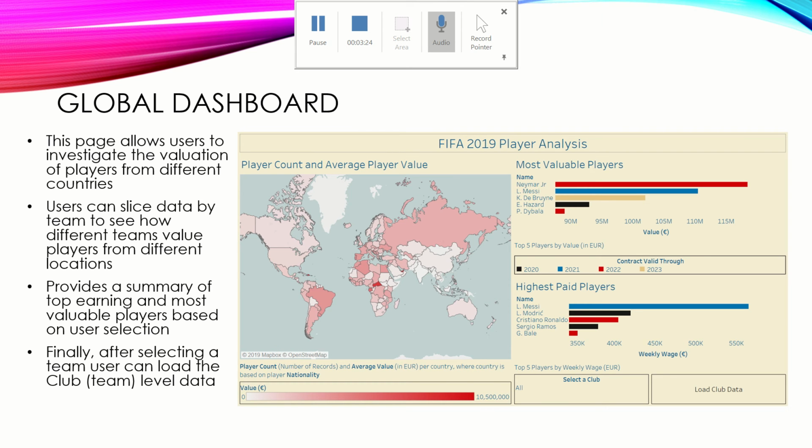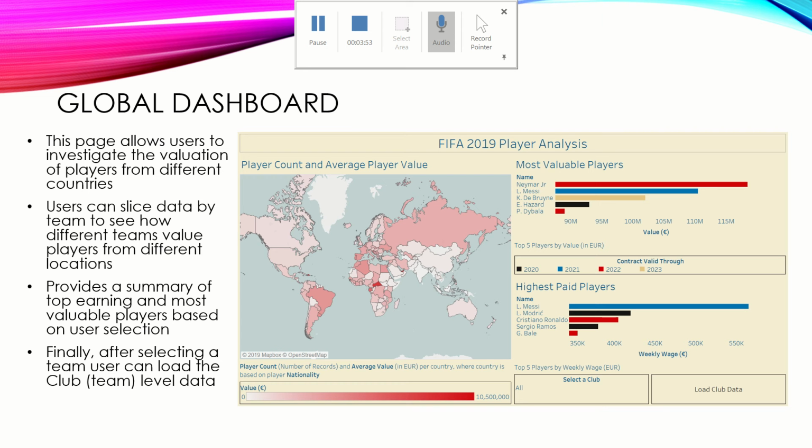So first we have the global dashboard. This is what users would look at if they want to try and answer the first question, and they want to talk about what countries are the best producers of soccer players. So you can see we have a map on the left, and that chart shows the average value of players from each of the countries. And if you hover over, it also shows details such as the number of players there and their average ability in game, their average overall rating.